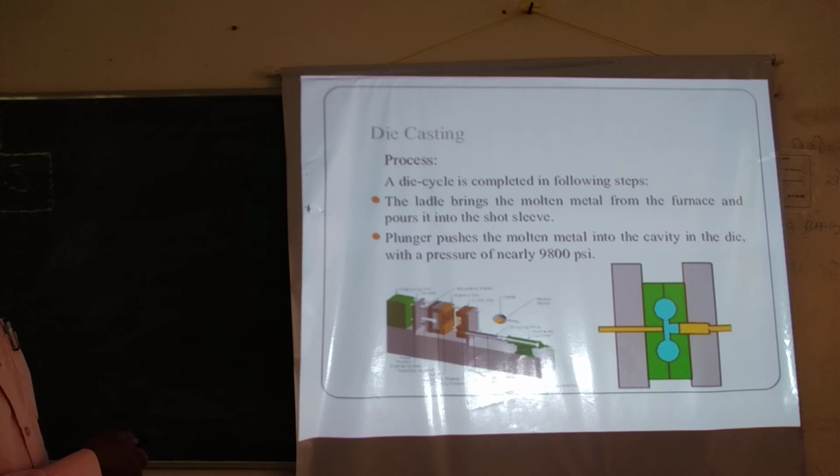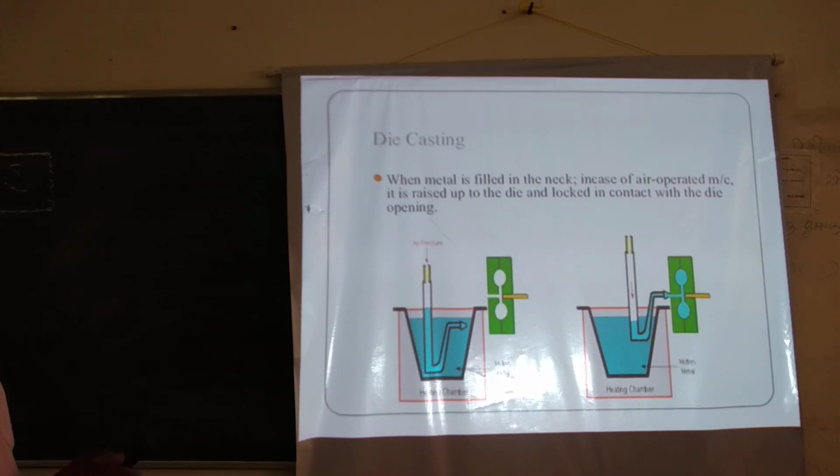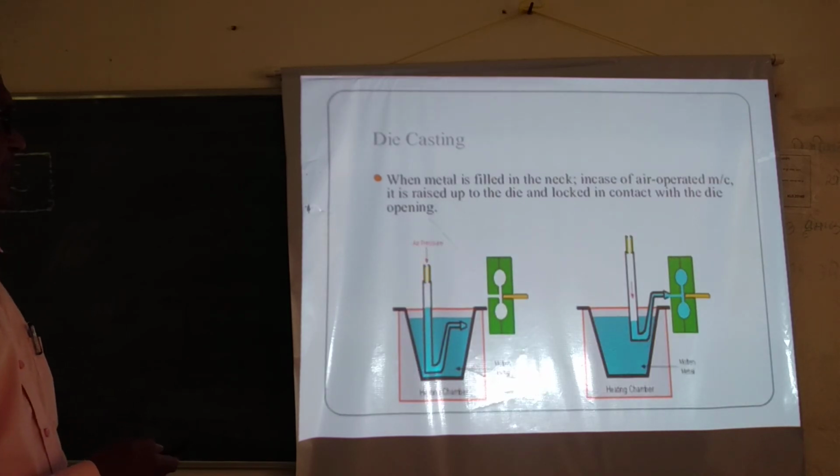So the ladle brings the molten metal from the furnace and pours it into the mold cavity. The plunger pushes the molten metal into the cavity and it requires pressure. In the case of an air operated machine, it is raised up to the die and locked in contact with the die opening.